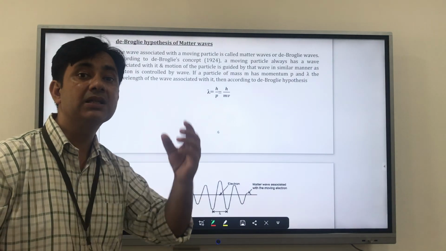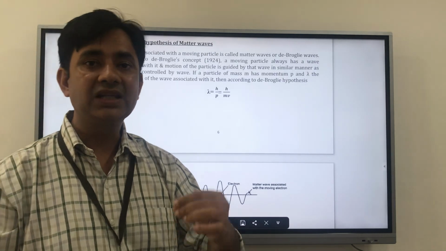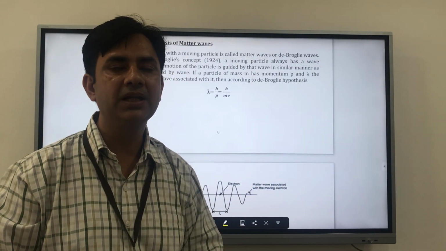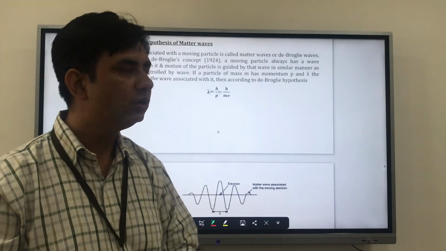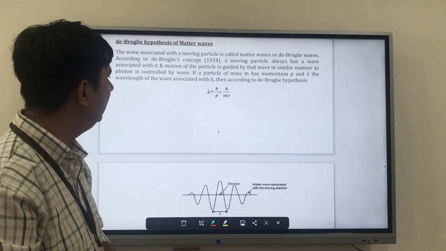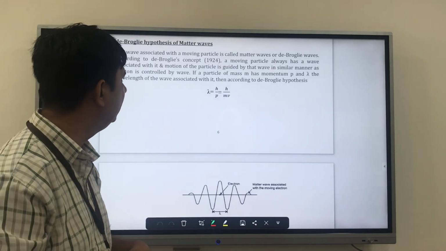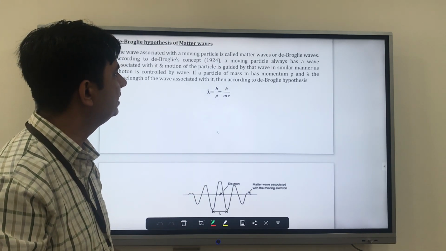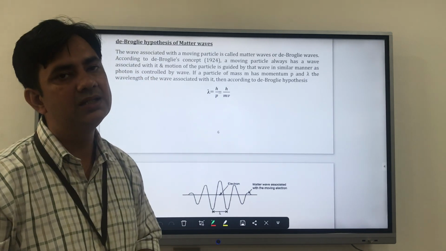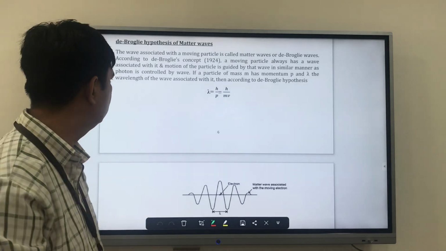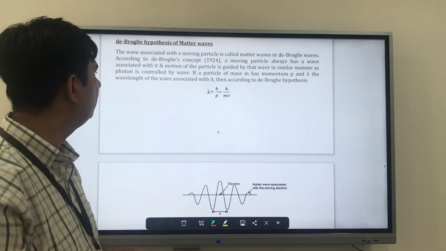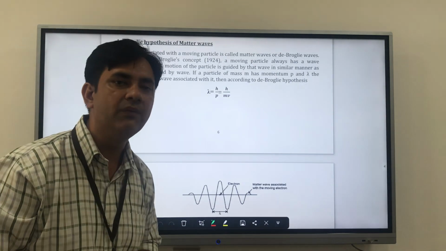So he says because a particle has the property of mass, velocity, and kinetic energy, if a particle is moving, then there is a wave associated with it, and the motion of the particle is guided by that wave. There must be a wave associated with it, and the motion of the particle is guided by that wave in a similar manner as a photon is controlled by a wave.